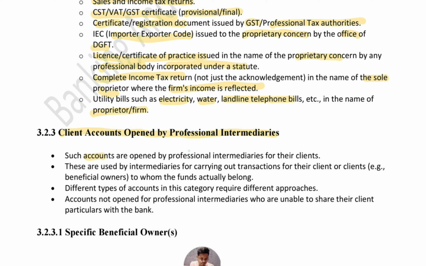Now, what are client accounts opened by professional intermediaries? These are accounts which are opened by professional intermediaries for their clients. These are used by the intermediaries for carrying out transactions for their clients to whom the funds actually belong. Now, different types of accounts in this category require different approaches. Accounts are not opened for professional intermediaries who are unable to share their client particulars with the bank. So basically what happens is that sometimes lawyers or financial advisors or accountants may open accounts on behalf of their clients, but the professionals must provide the details of their clients to the bank. Without that, no accounts will be opened.